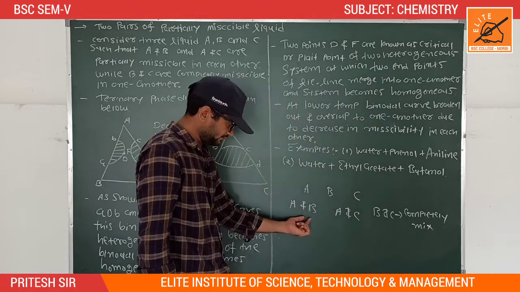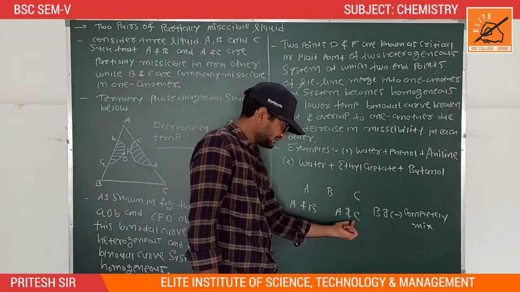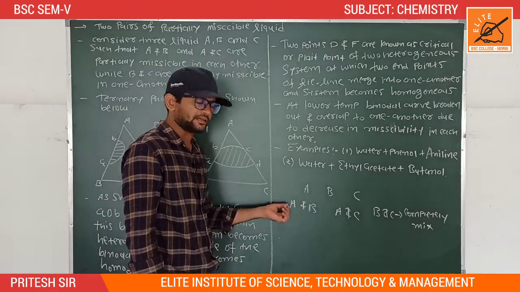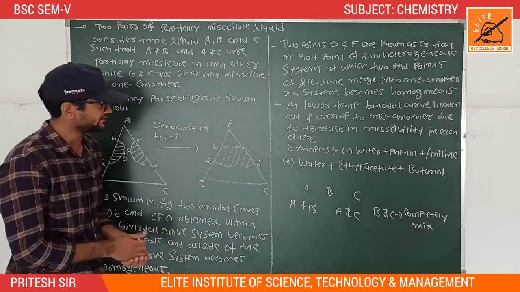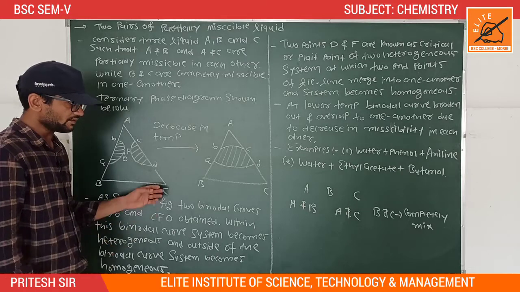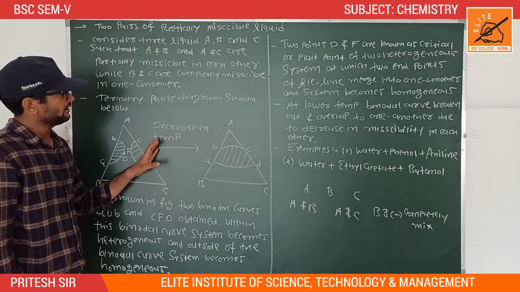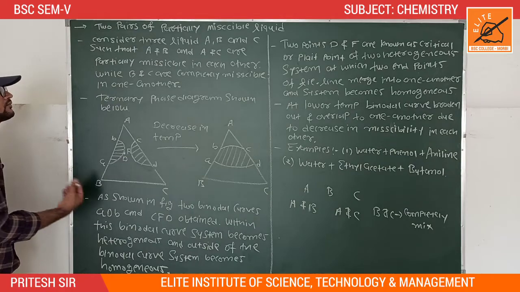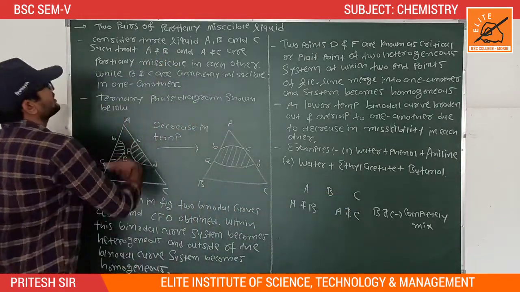Liquid A and B is partially miscible, same as liquid A and C is partially miscible. In our previous lecture we discussed what partially miscible liquids are, what the tie line is, what we mean by critical or plait point, and what we mean by binodal curve. So I request you, please see our previous lecture, because this theory contains many words which are based on our previous theory.